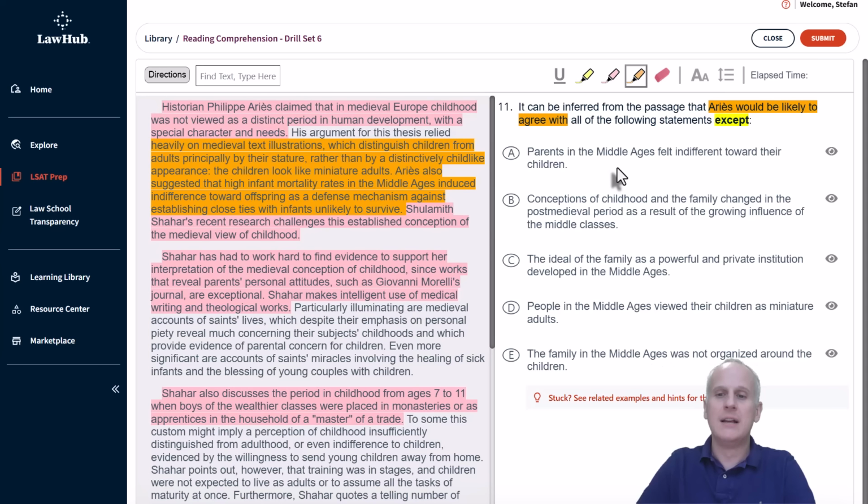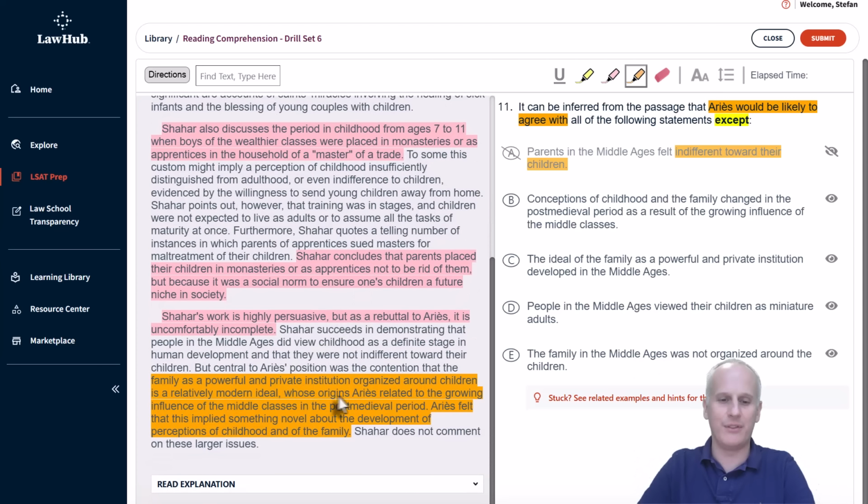So starting with choice A, "Parents in the Middle Ages felt indifferent toward their children." That's right here in the top orange highlight, so that gets eliminated as something that A would agree with. Then choice B, "Conceptions of childhood and the family changed in the post-medieval period as a result of the growing influence of the middle classes." Well, that is right down here, and so we can eliminate choice B as matching in the affirmative, something A would believe in from the orange highlight that we have in the final paragraph.